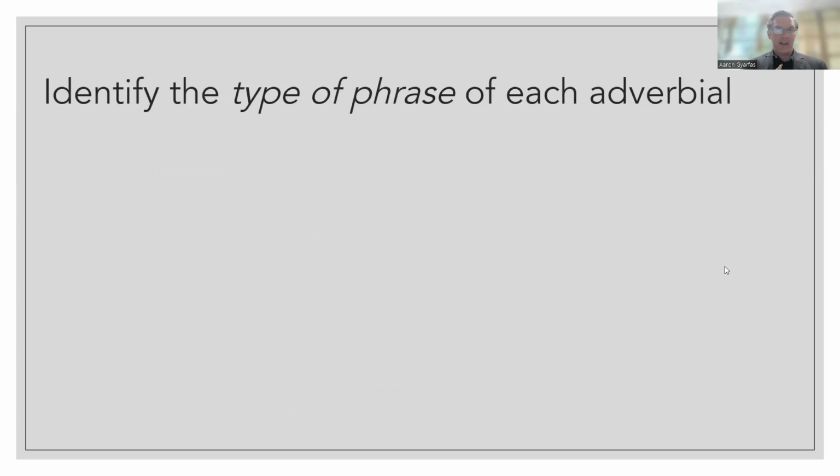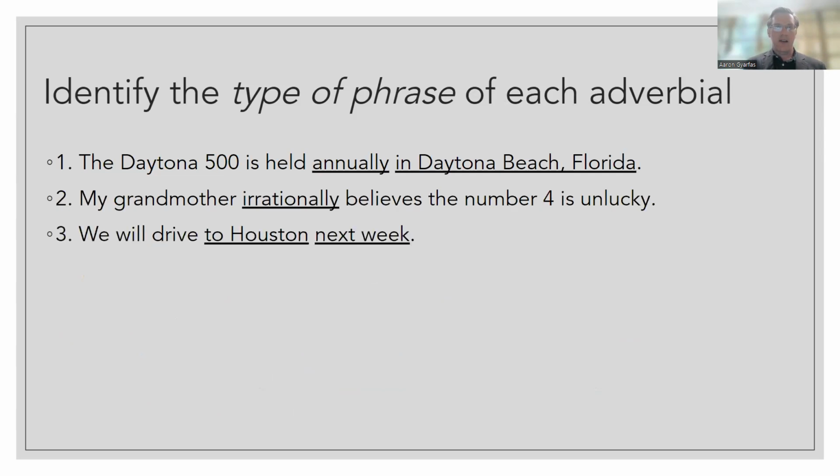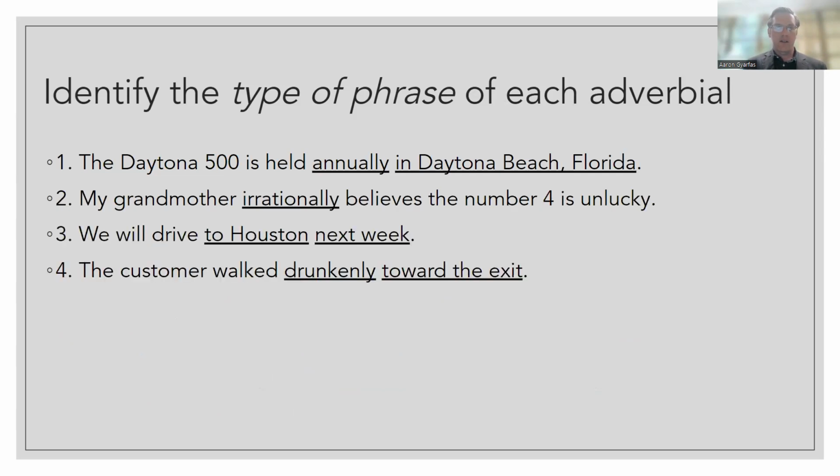And then you want to identify the type of each adverbial. Again, each adverbial that we underlined, you need to know what it is. For example, number 1, annually is an adverb phrase. In Daytona Beach is a prepositional phrase. Pause the video here or rewind, go back to when I discussed it a couple of slides ago. For number 2, 3, and 4, what type of phrase?